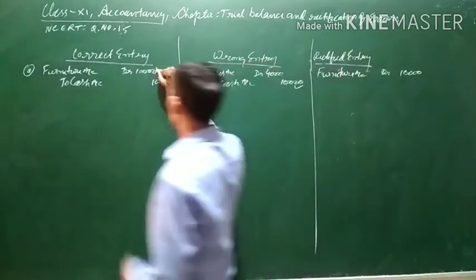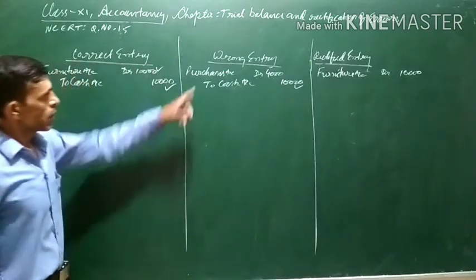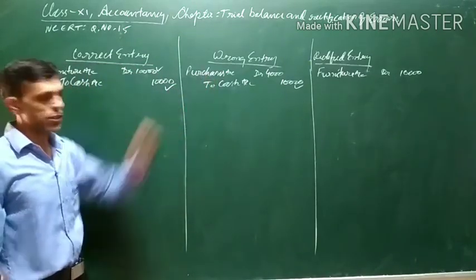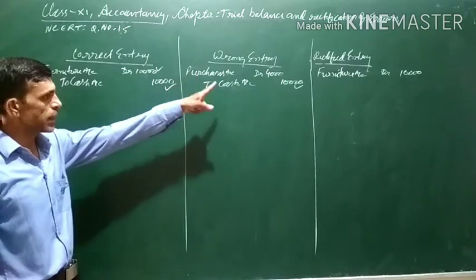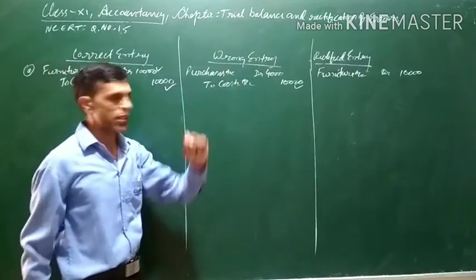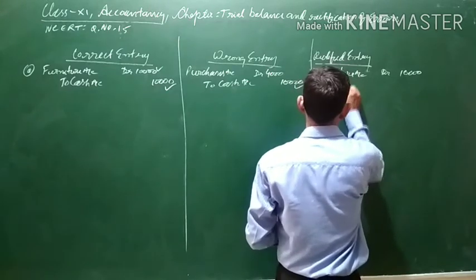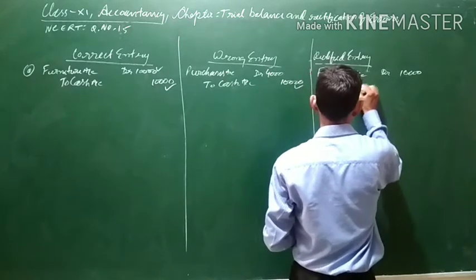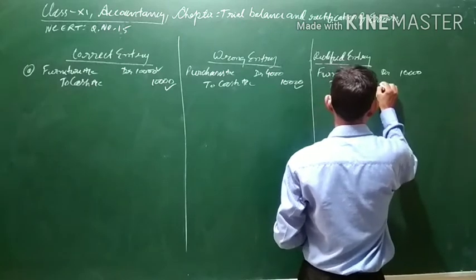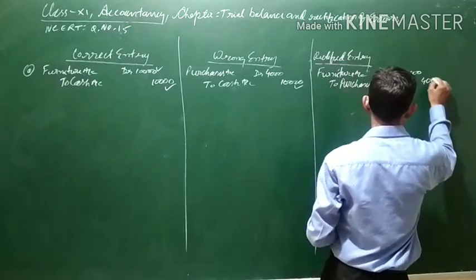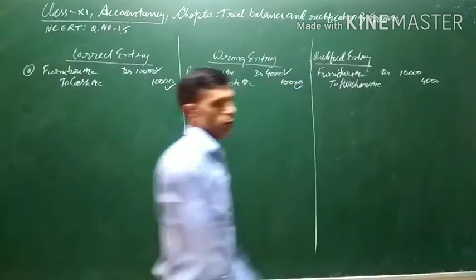Furniture account debit. This we have done. Now, this purchase has been wrongly debited. So in order to cancel this debit, we will credit purchases account. 4,000 is the debit, so with 4,000 we will credit purchases account. To purchases account 4,000. This is also over.